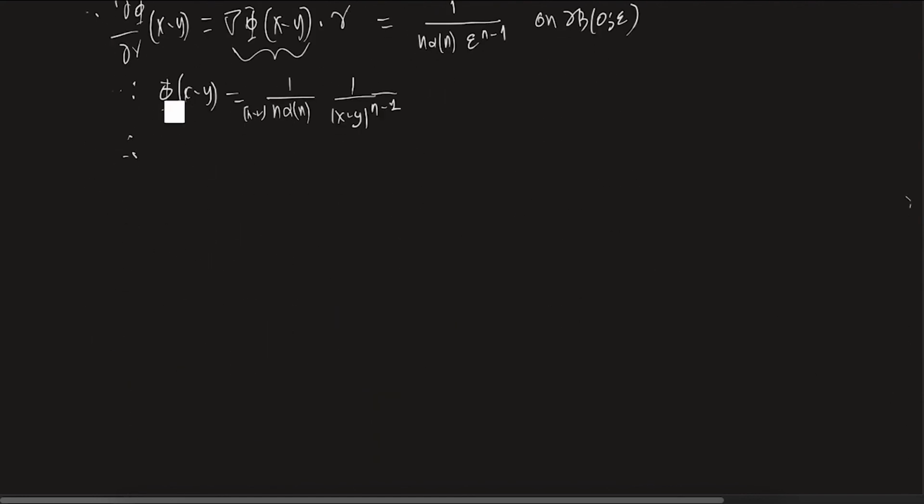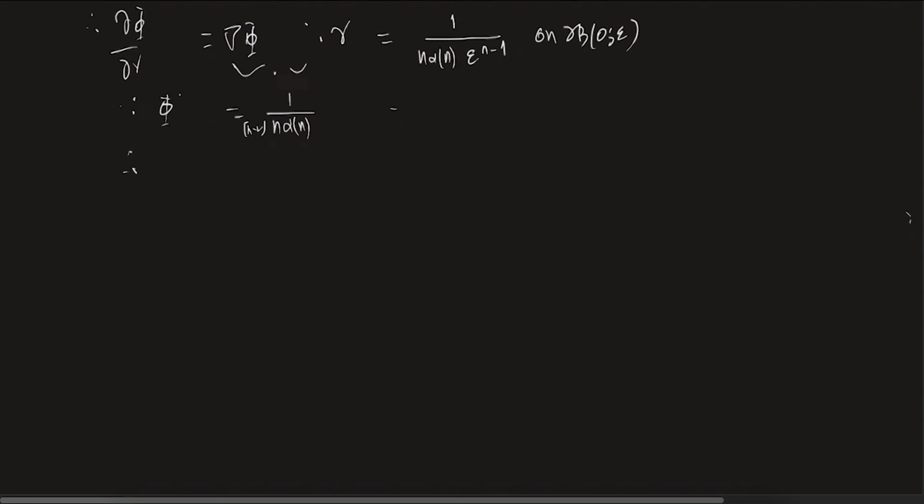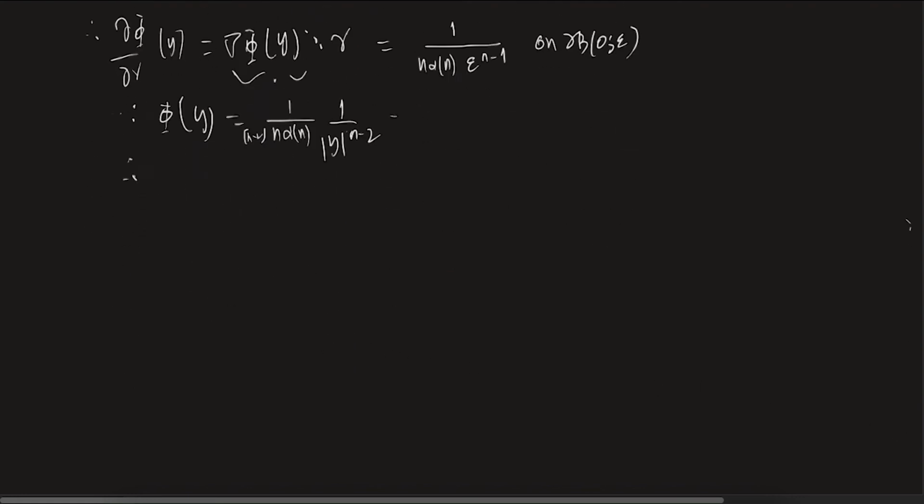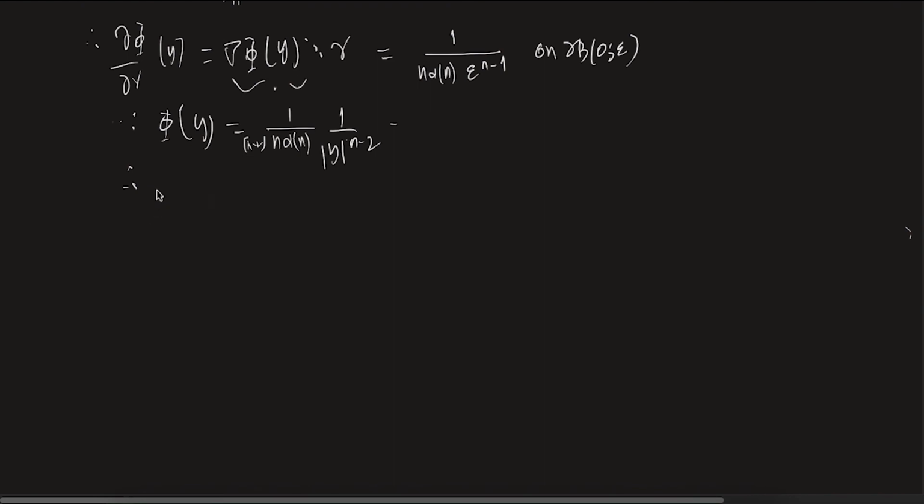Now let me write it properly. This is at the point y, this is y dot gamma. Phi of y is this times mod y to the power n minus 2. I can just take the derivative of this, d phi of y. Why can I do this? Because y is on the boundary of this ball, so y is not equal to 0. It can never be 0.